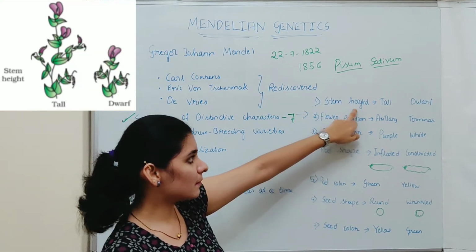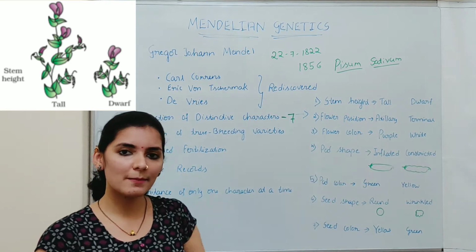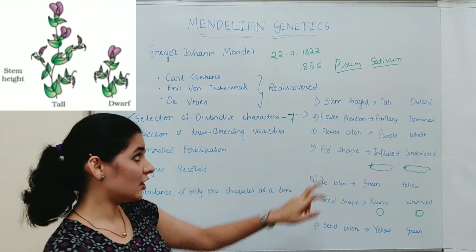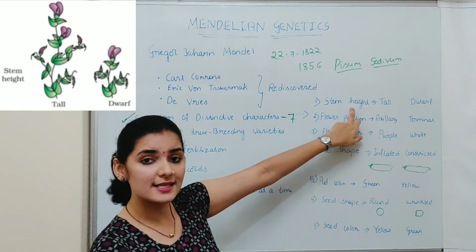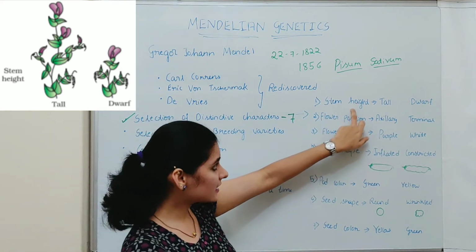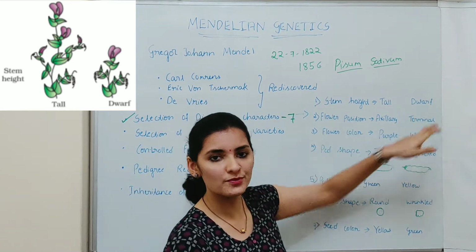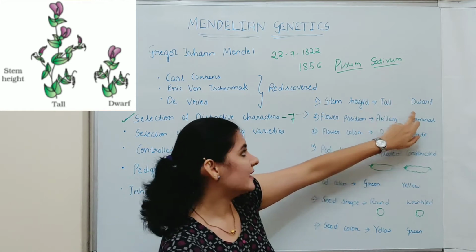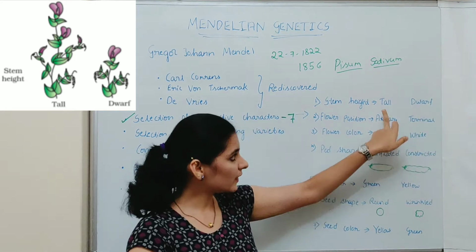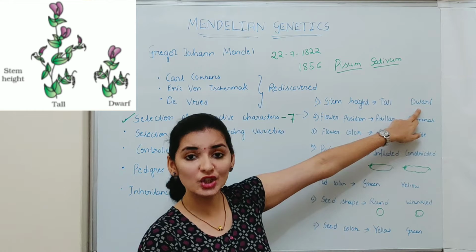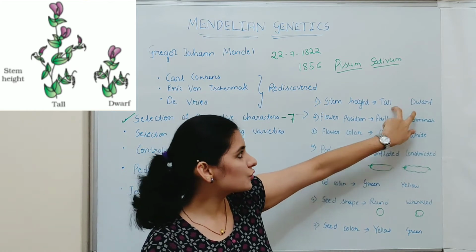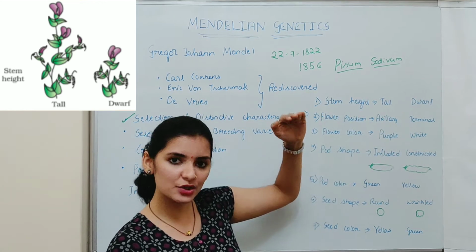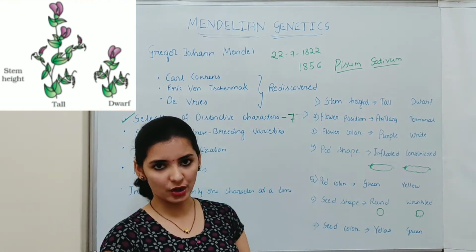First one is stem height. Obviously if you consider a plant, the height of the plant is one of the phenotypes or characters. So he took stem height as a character, and this character had distinctive or opposing forms. That is, some plants were tall and some plants were dwarf. So one can easily differentiate between tall and dwarf, which are the two forms of the character stem height. Some plants were very tall, some plants were very dwarf.